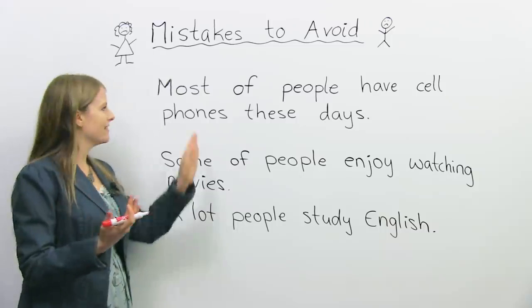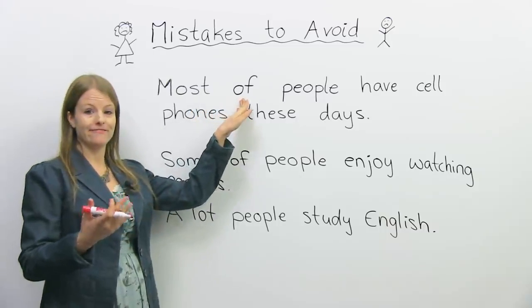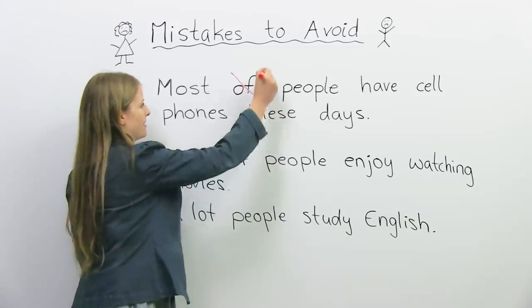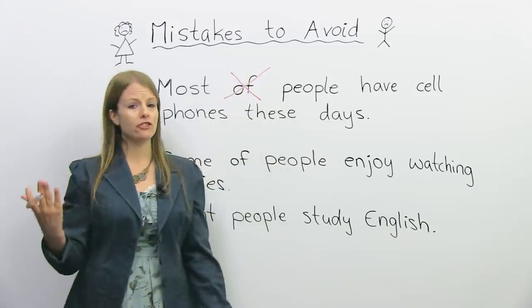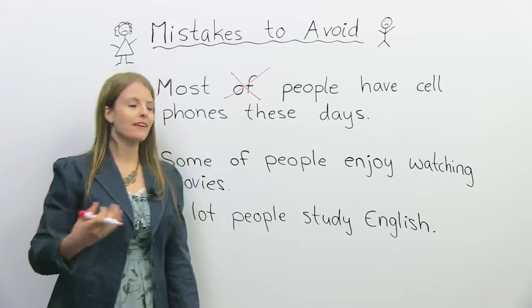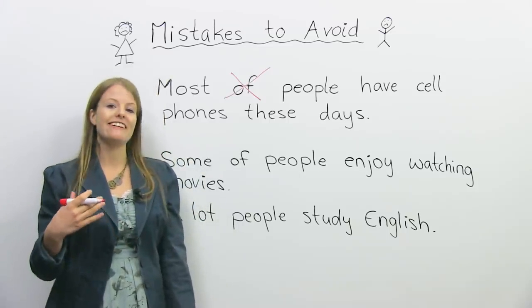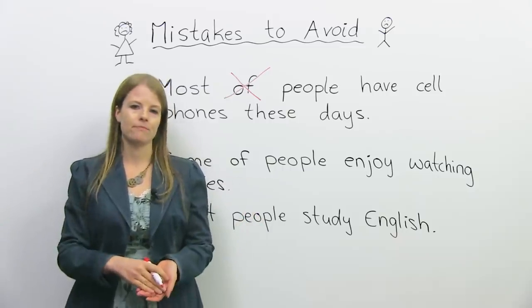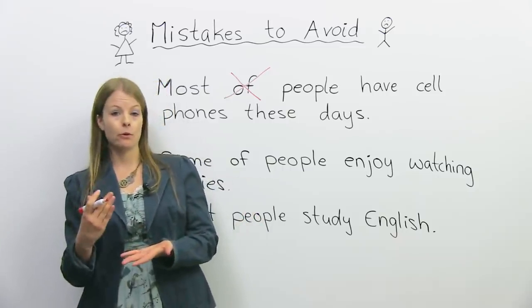The problem here is of, okay? We don't need of. Of is incorrect here. We would just say most people. Most people have cell phones these days, okay? Most people love Chinese food. Most people like to play sports.